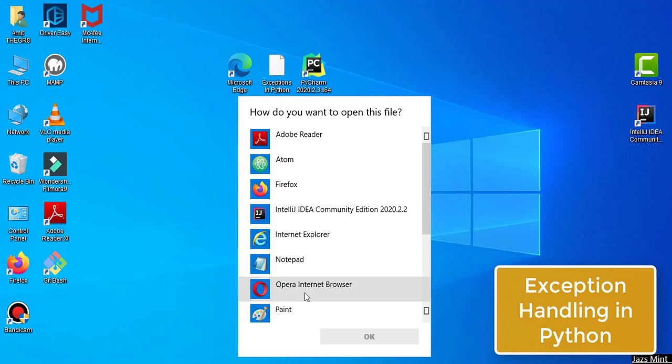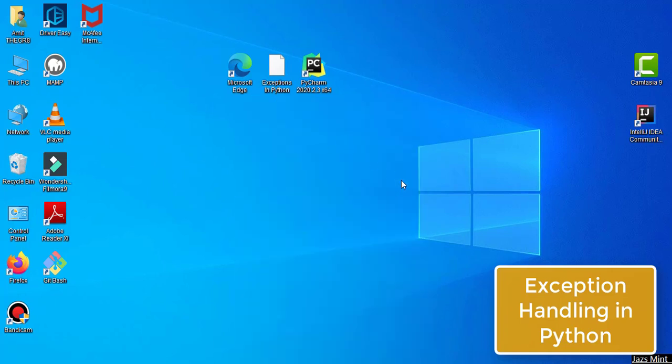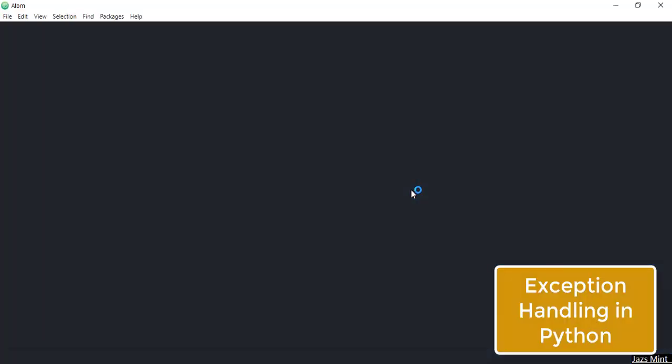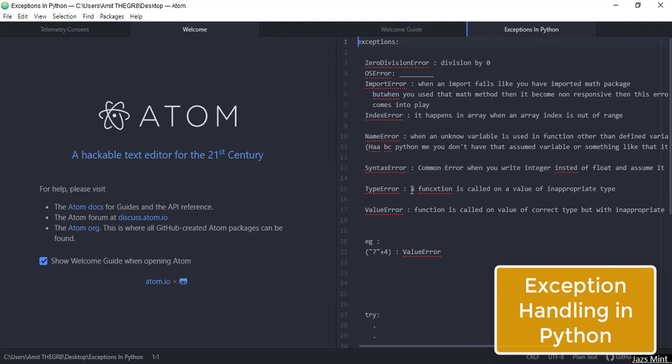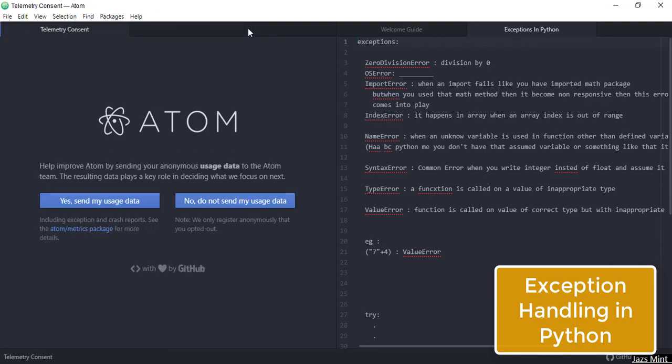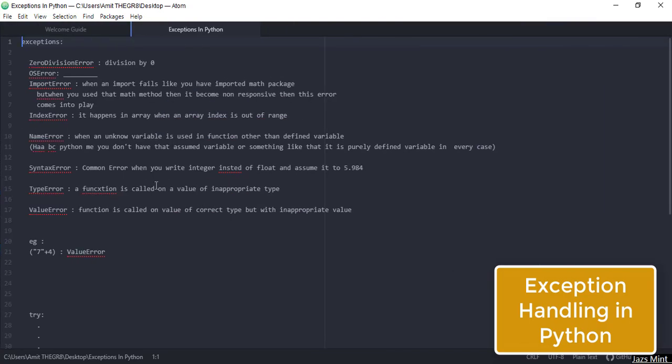I'll open this with Atom. Okay, we need to wait, I guess. Come on, this is taking time. Okay, so you can see here this is the thing which I was talking about.